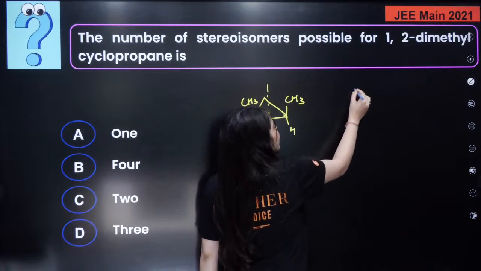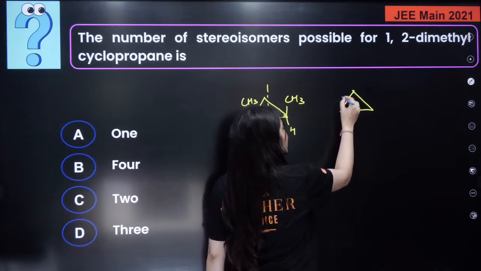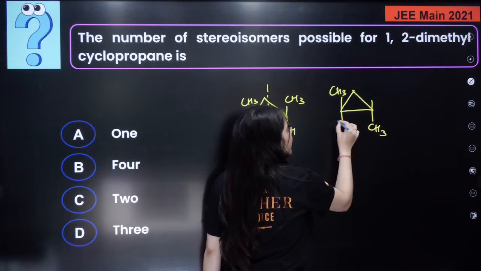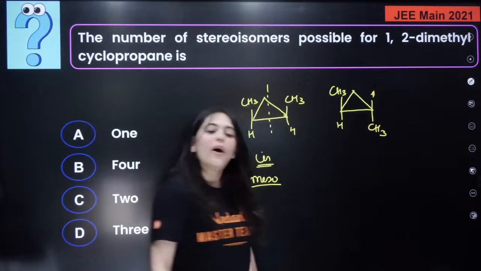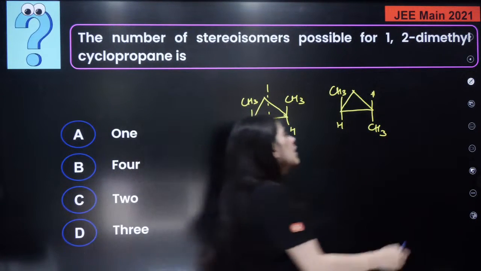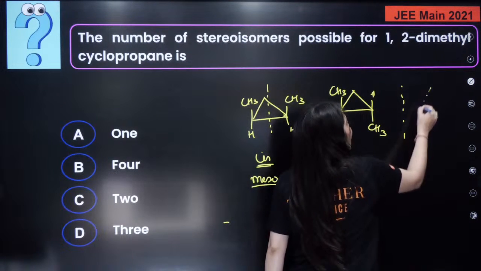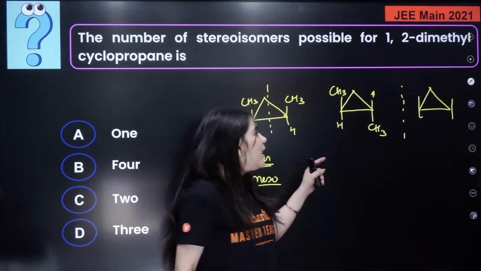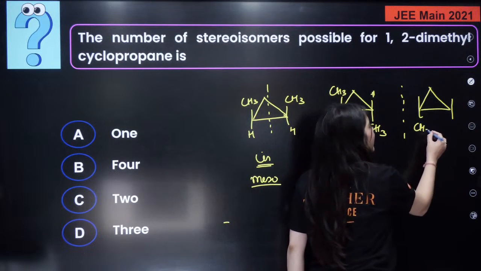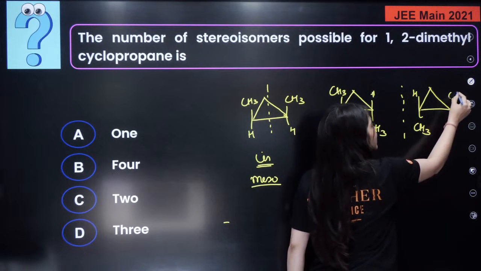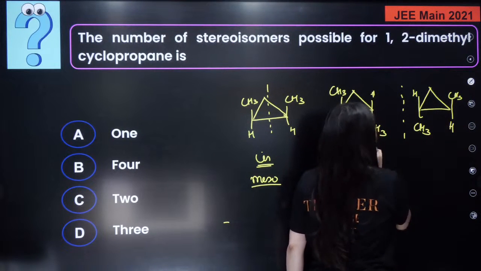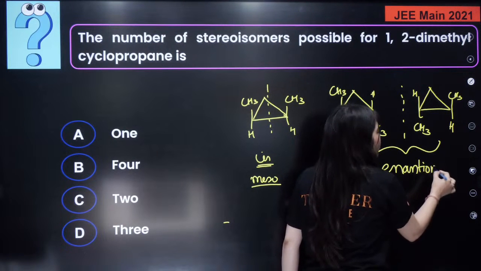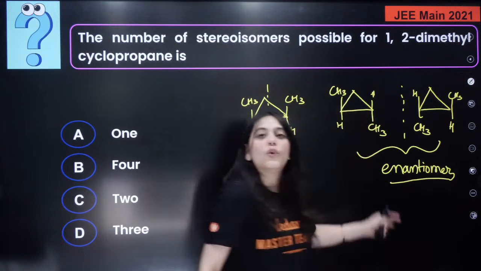But I can draw the trans structure of it. The trans structure will look like this. Here the CH3 will come and the next CH3 will be here. Isn't it? Now here there is no symmetry, but it will show us another kind of compound. This can show the mirror image of each other, right? Here the CH3 will come, here the H will come, here the CH3 will come, and here the H will come. So these two are enantiomers, right?